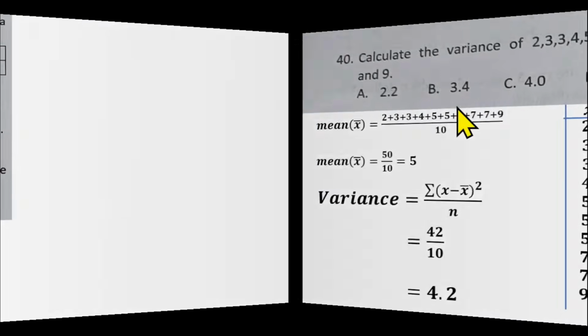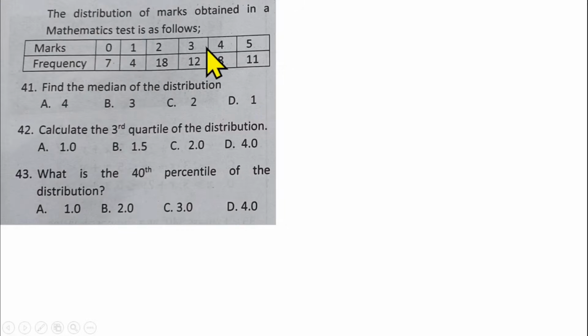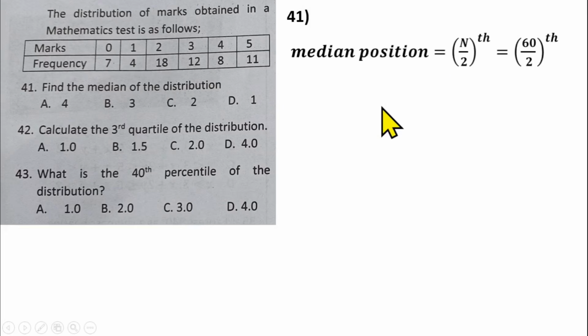Question number 41, we have to use this table to answer questions 41, 42, and 43. The first question, we have to find the median of the distribution. To find the median, you need to first of all sum the frequency together, then divide it by 2, that gives us the position of the median on the table. Our total frequency is represented by a capital letter N. So you have 7 plus 4 plus 18 plus 12 plus 8 plus 11, and that gives us 60, divided by 2, and that should give us the 30th position. So the median is on the 30th position on the table.